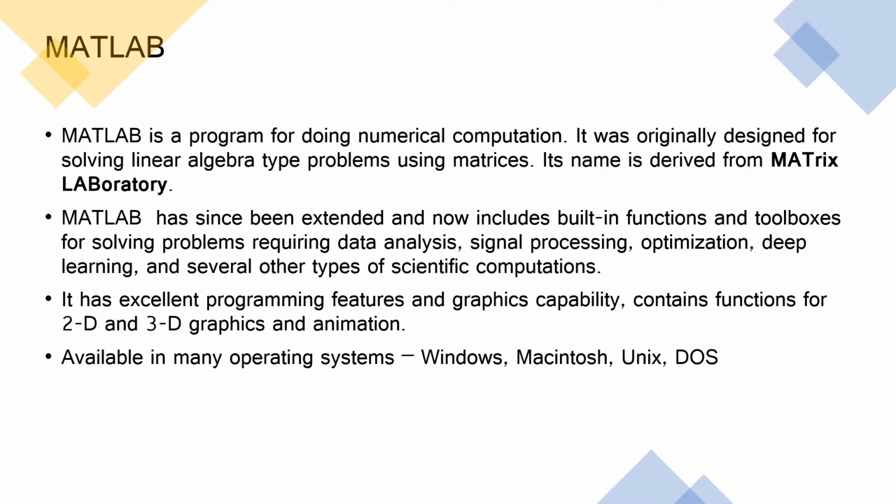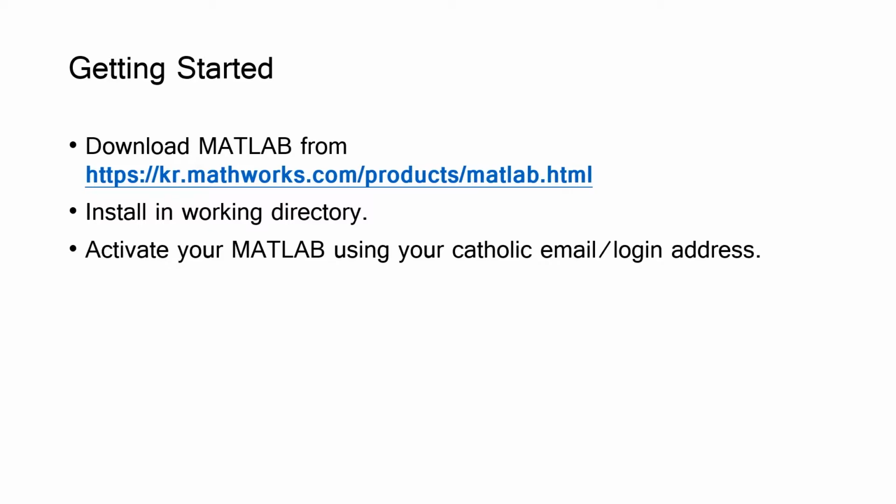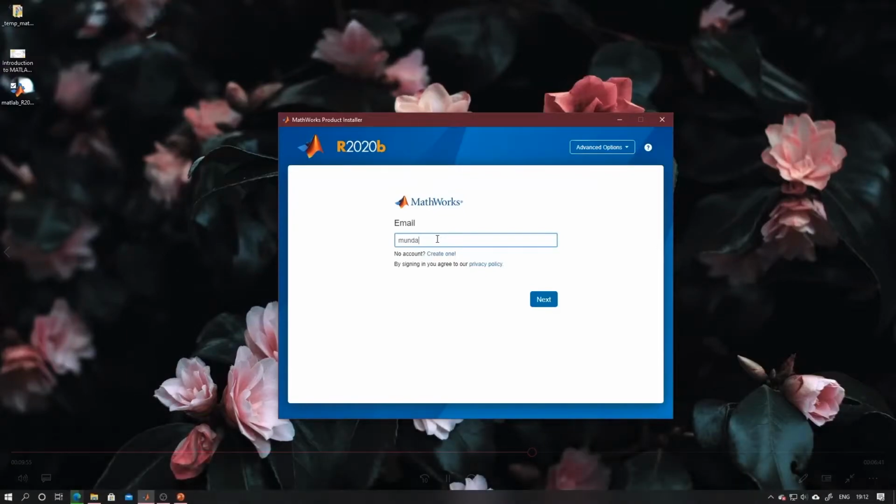MATLAB can be downloaded from mathworks.com. After you download it on your system, you just double click on it and it will open this window. Now just put your email address and then click on next.